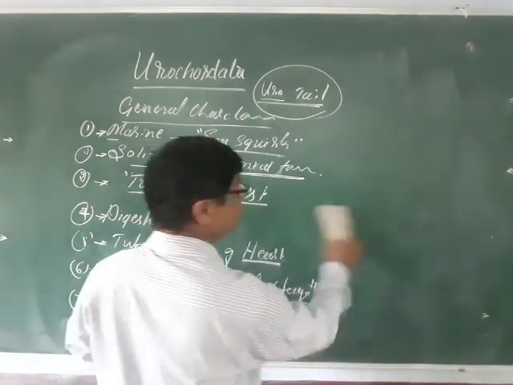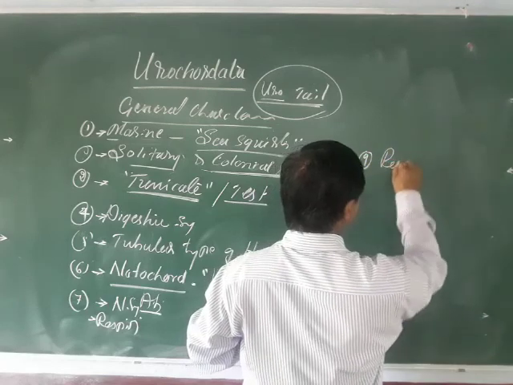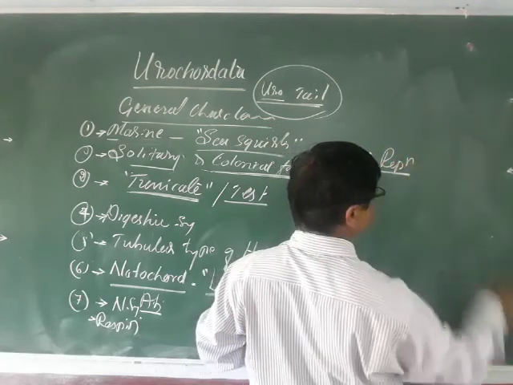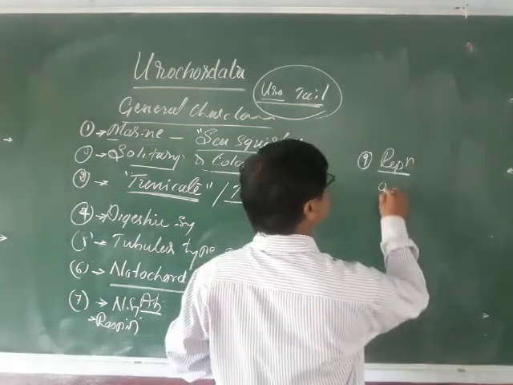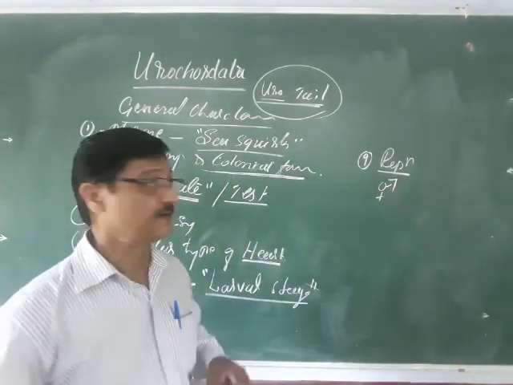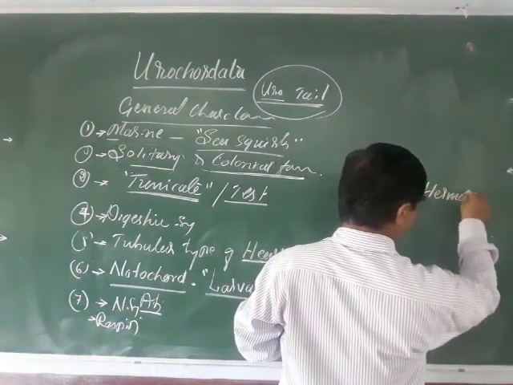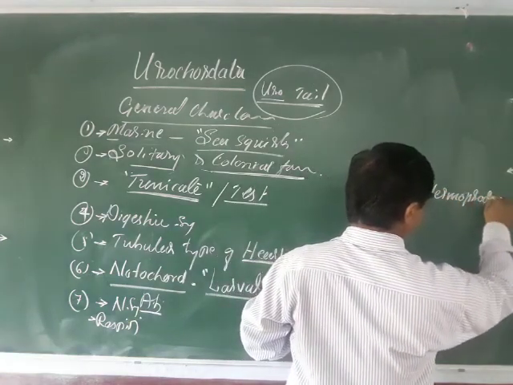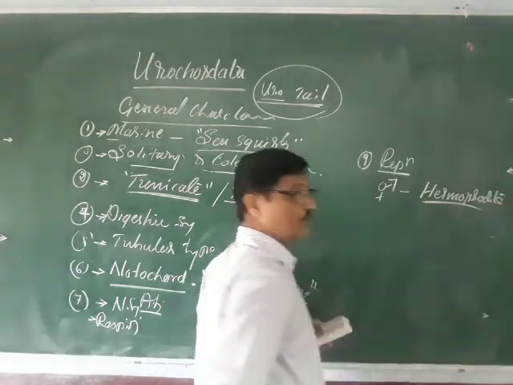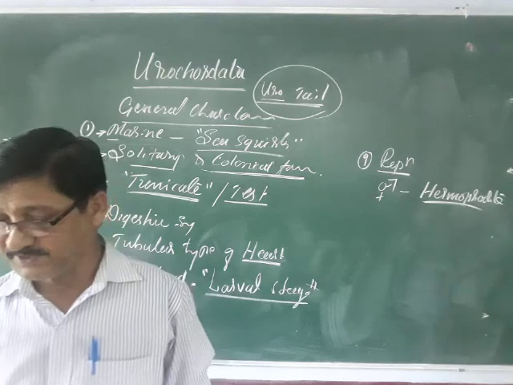When you come across reproduction, sexes are united here. Remember, sexes are united means they are hermaphrodite. Hermaphrodite means both male and female reproductive organs are present in the same animal.